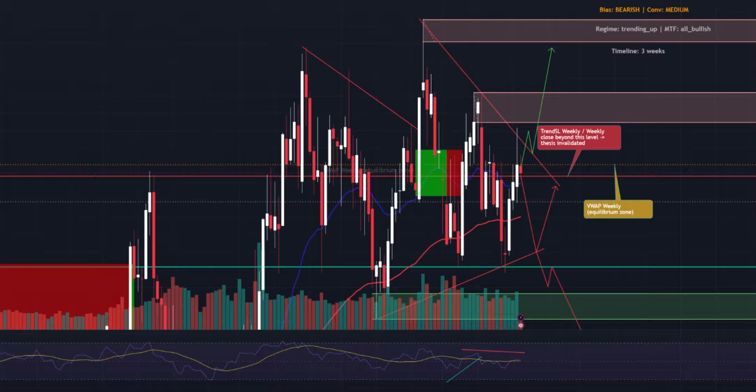Now here's the important part. Price has already closed above that trend SL level. Under Nexus rules, that invalidates the bearish technical structure. Multi-time frame alignment also remains bullish across the daily, weekly, and monthly charts. So technically, there is very little evidence supporting a bearish trend right now.